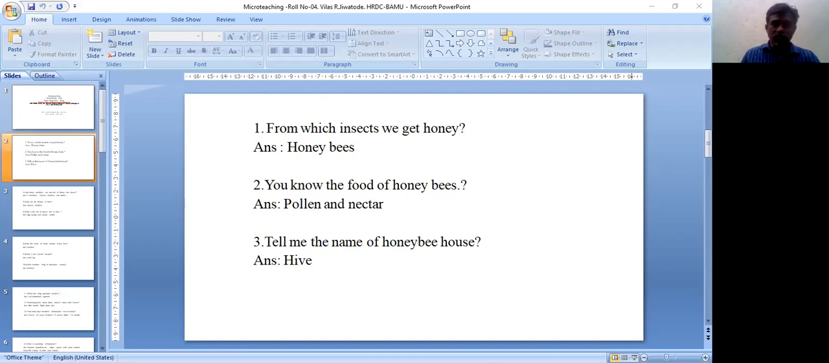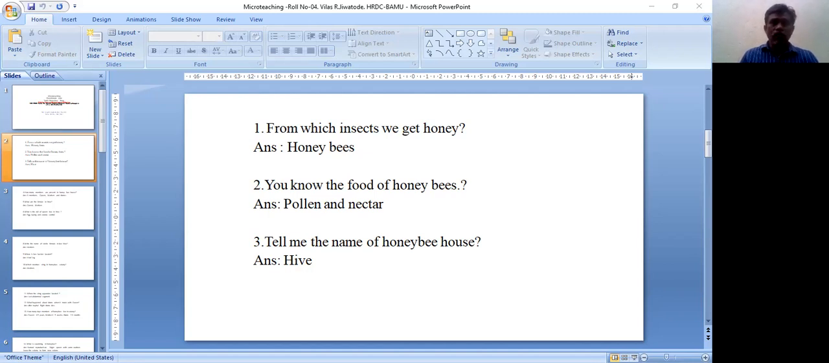Then the third question is, tell me the name of the honeybee house. The answer is hive. We call it the colony of honeybees. In the hive, in the colony of honeybees, the members of the honeybee live. We call this the honeybee house.